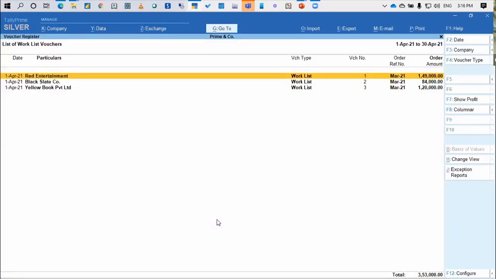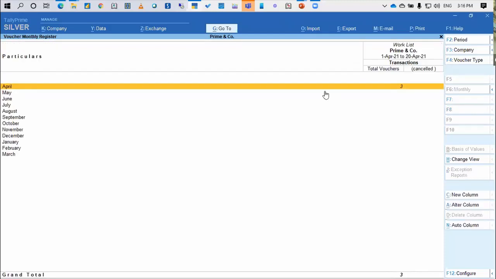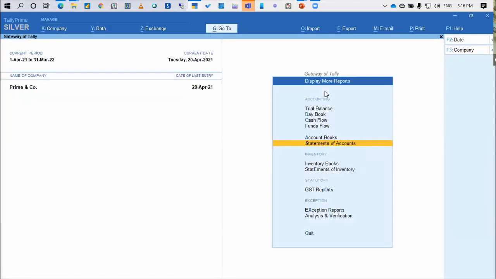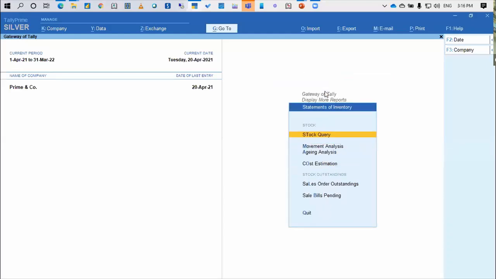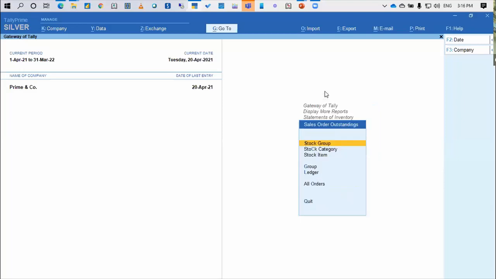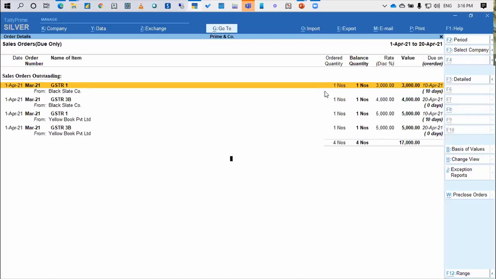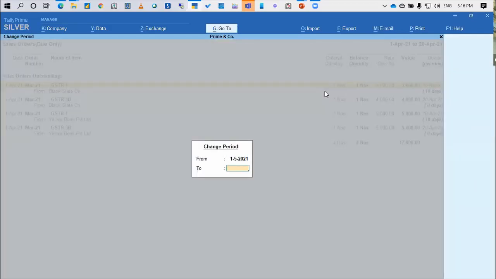Okay, so as a CA firm, I will only pass this one exhaustive entry about all the services which I'm providing only once. Later on, I can just replicate this entry for the different client, so that my work is reduced to that extent. So this is the work order. Now this is the work received. So where do I see the report? So again, if you see the display, statement of inventory, sales order outstanding, and I'm going to the all orders. Okay, so now if you see, let me just see for the month of May.